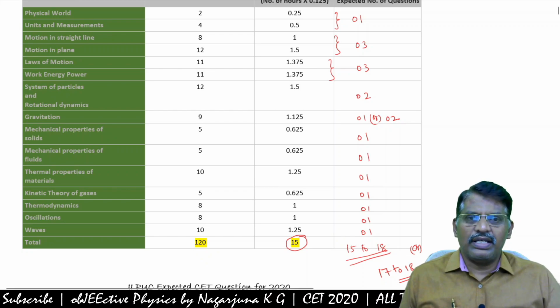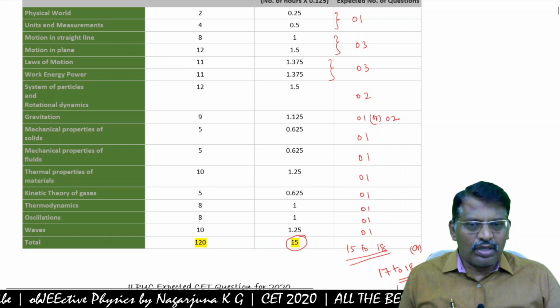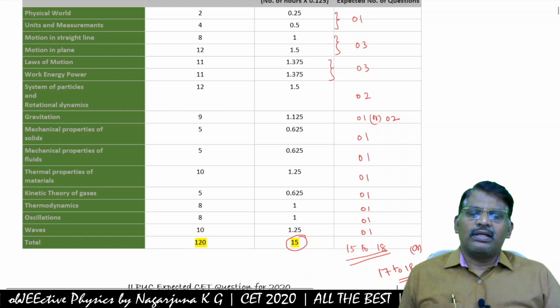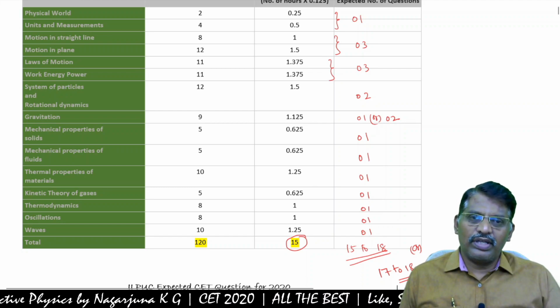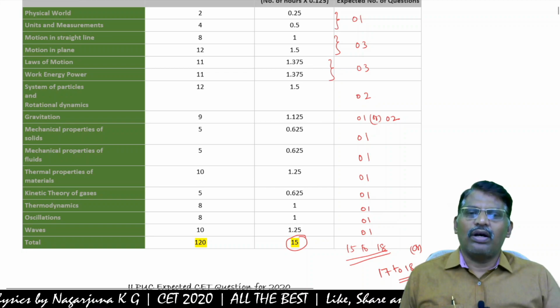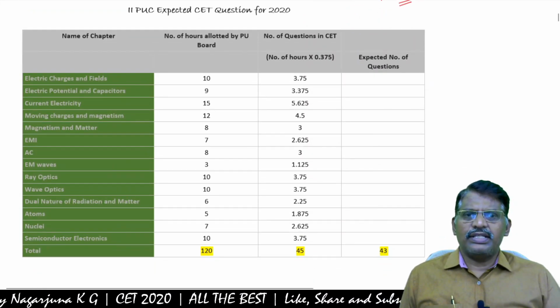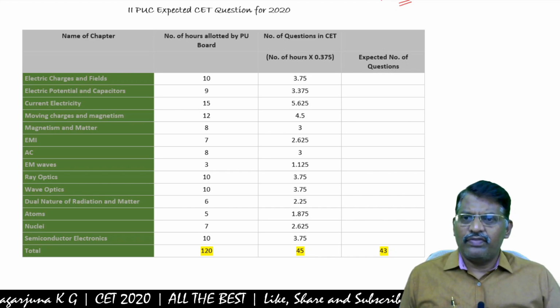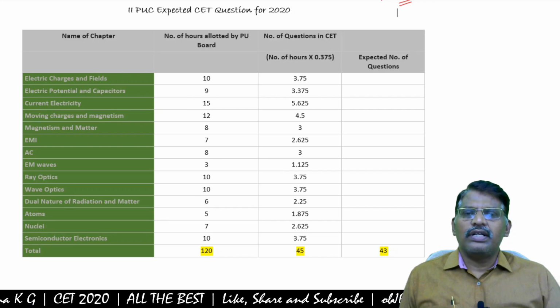So all this practice, your practice without a calculator, helps you in the examination. Now we'll move to the second PUC syllabus. See, in the second PUC chapters, the first chapter, electric charges and fields, has an allotted number of hours of 10.